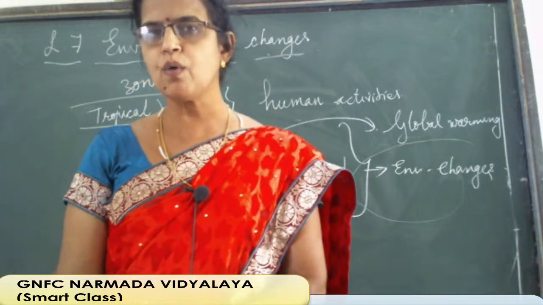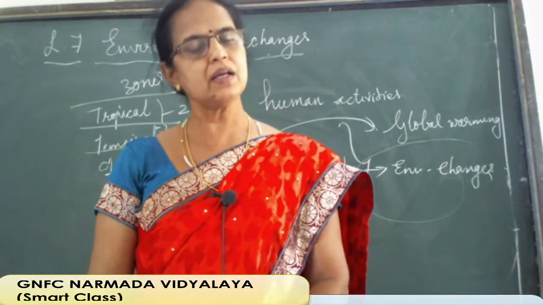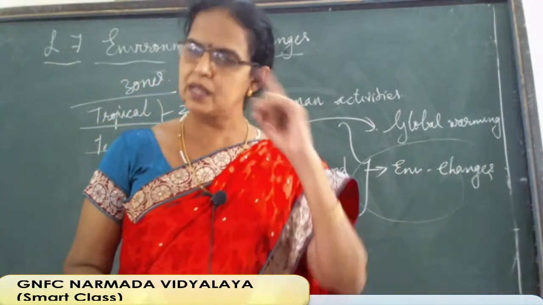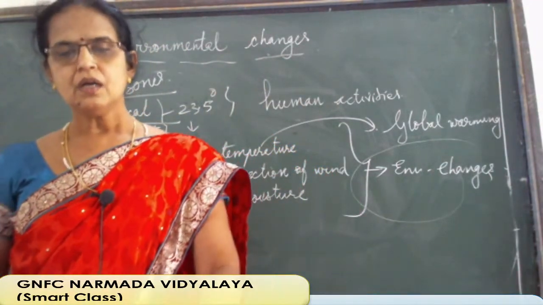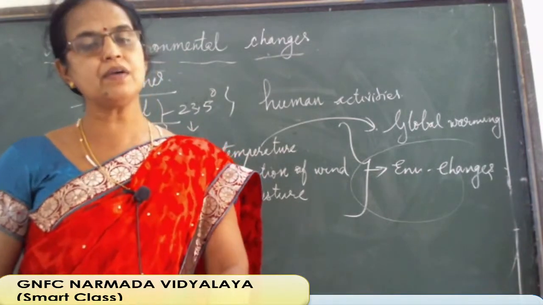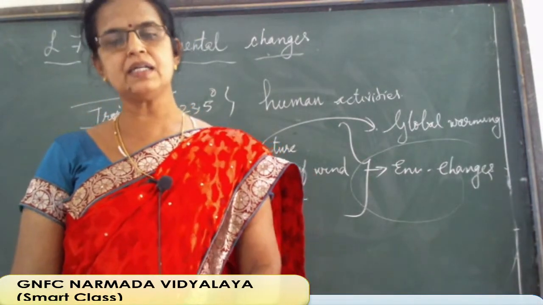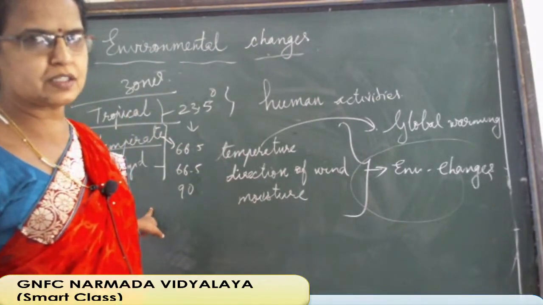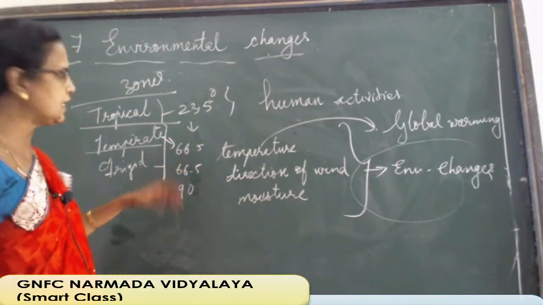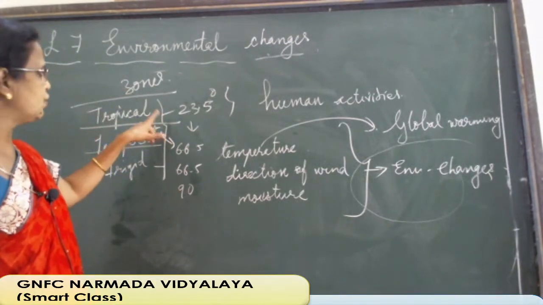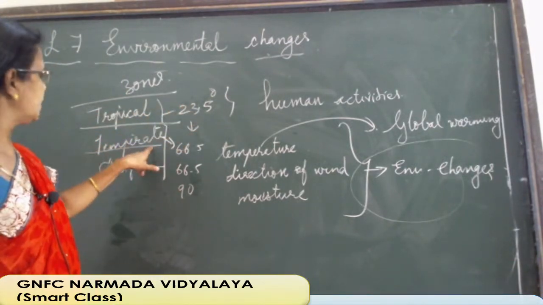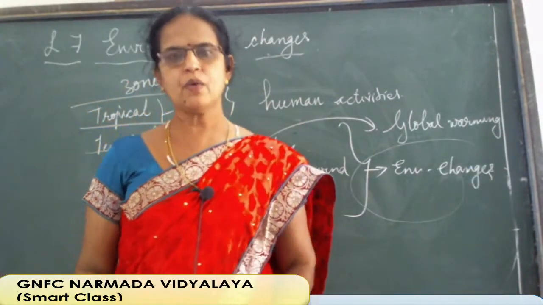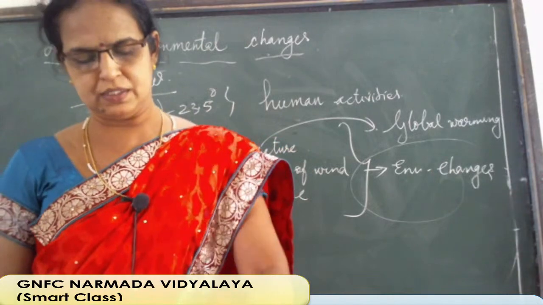So today as homework you do this work in the textbook only, write the reason. But how can you write the reason? For that you should find out, with the help of an atlas, the location of these countries. Location means in which zone, which is not mentioned in your textbook, but in previous classes we had studied the different zones, tropical zones, temperate zones, then frigid zones. Accordingly you should do the homework. Okay, today as homework you must do this.